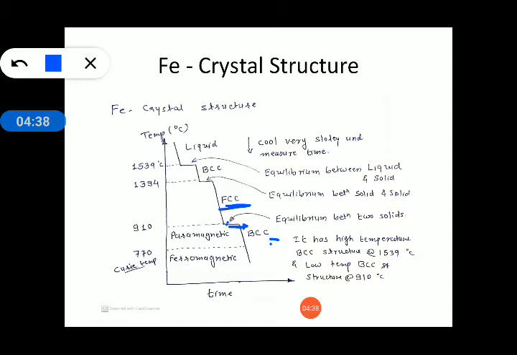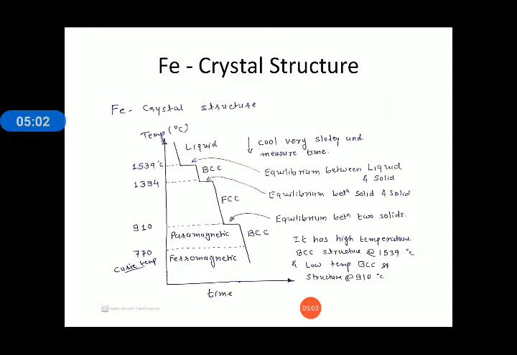Now, if it is further heated to around 1400 degree centigrade, then it will again convert from FCC structure to BCC structure, at between or more than 1394 degrees centigrade.